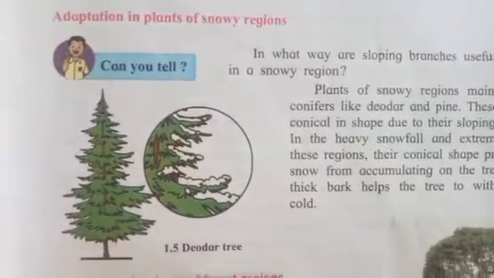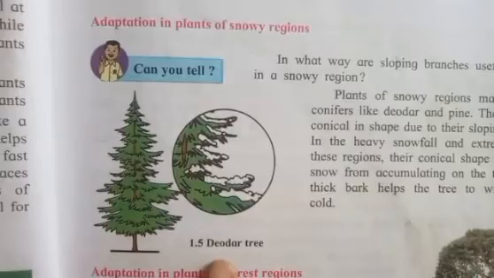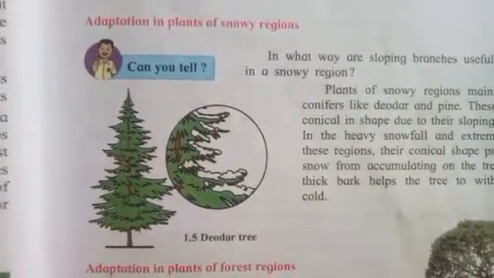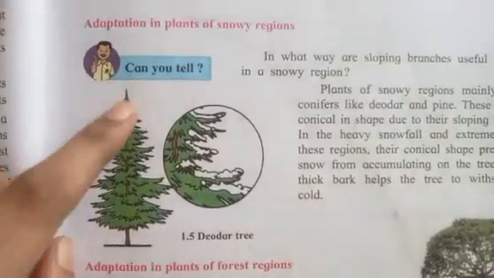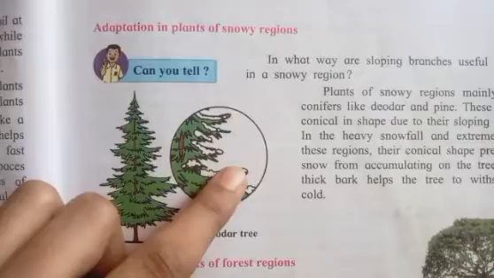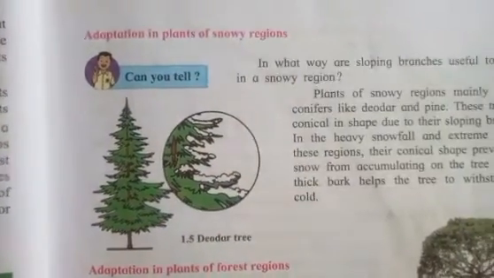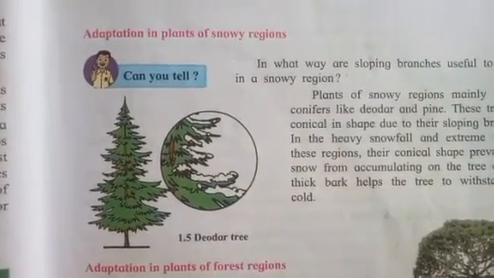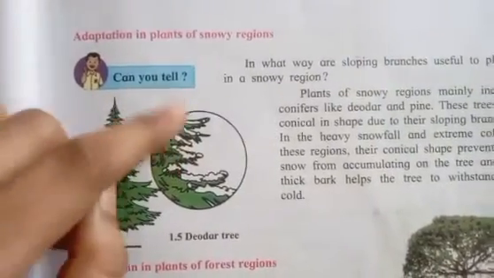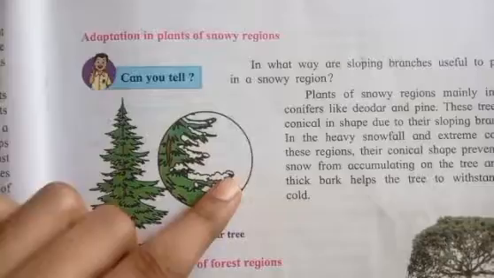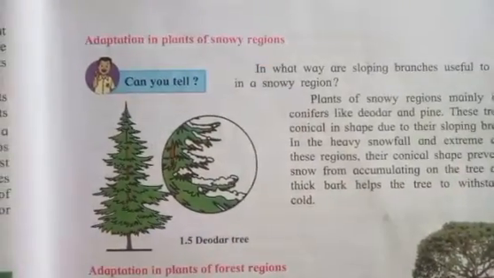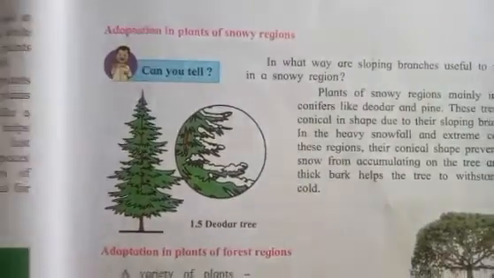We have also talked about this tree, the deodar tree. This is only found in cold areas. Why? Because, as you can see here, the leaves of the tree have a slope. If there is heavy snowfall in a snowy region and the snow accumulates on these leaves, since the leaf is slightly sloped, all the snow falls down and the tree remains safe.